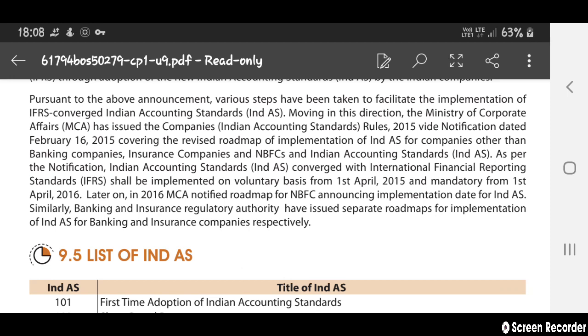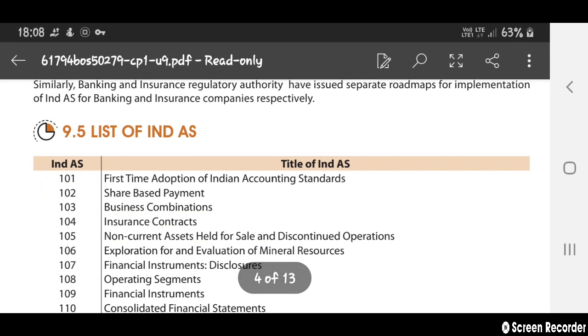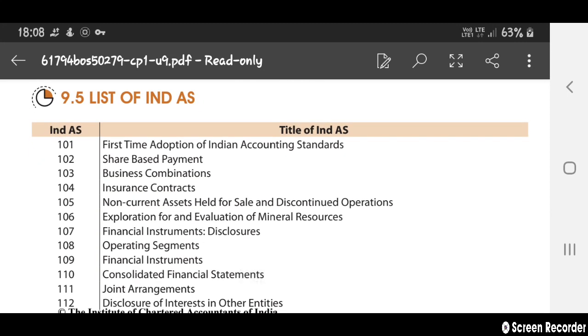Later on, in 2016, the MCA notified the roadmap for NBFCs and announced the implementation date for Indian Accounting Standards. Similarly, the banking and insurance regulatory authorities issued separate roadmaps for implementing Indian Accounting Standards for banking and insurance companies respectively. By these things we got the Indian Accounting Standards, and now we have a list of Indian Accounting Standards.